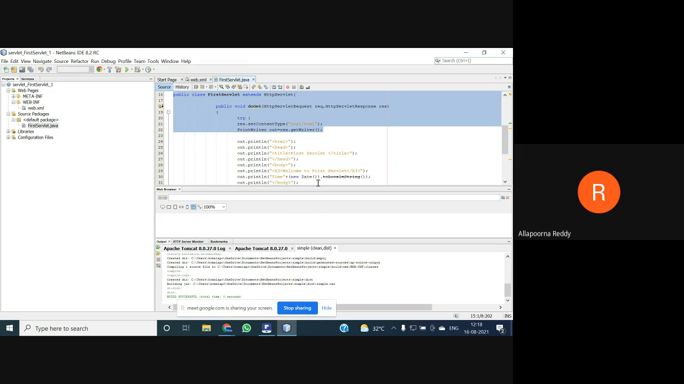So the output is going to be printed in the form of forms only. That is because here we are saying out.println. The out.println statement is used to print the statement on your monitor, as you are using the out.println statement.